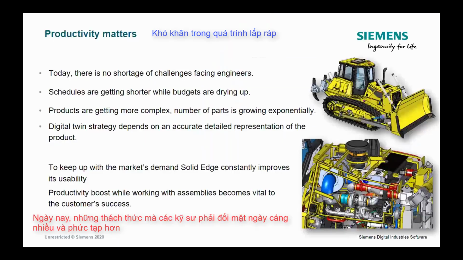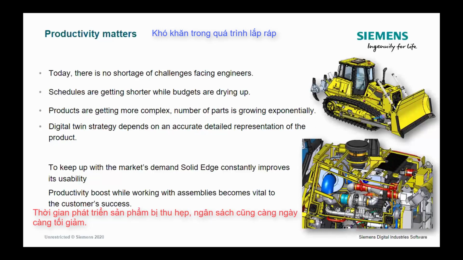Thanks, Kevin. Hello, everyone. I'm going to start my portion of the presentation with talking about productivity. Why does it matter to the companies? Today, as you probably know, there is no shortage of challenges facing engineers. It's understandable because schedules are getting shorter, budgets are drying up, and the products are getting more and more complex, not only in the number of parts, which is growing exponentially, but also in complexity of different additional disciplines required to design a competitive product.